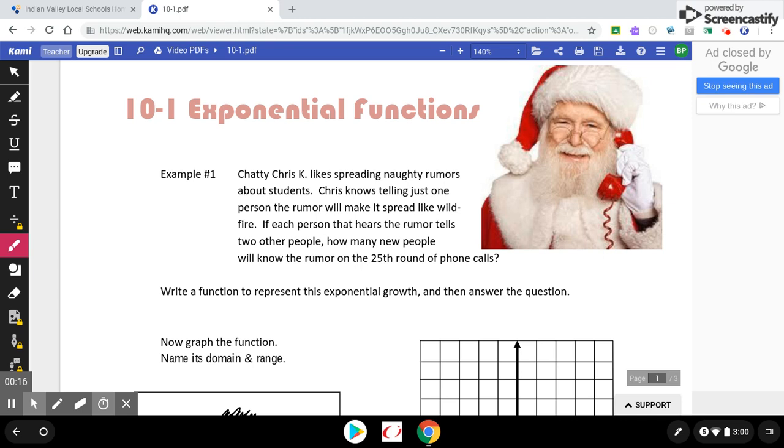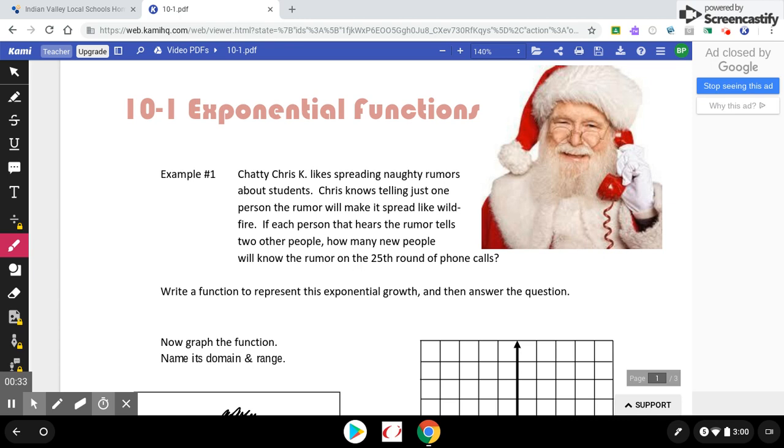Chatty Chris Kringle, wonder who that is, is spreading naughty rumors about students. Chris knows telling just one person the rumor will make it spread like wildfire. If each person that hears the rumor tells two other people, how many new people will know the rumor on the 25th round of phone calls?